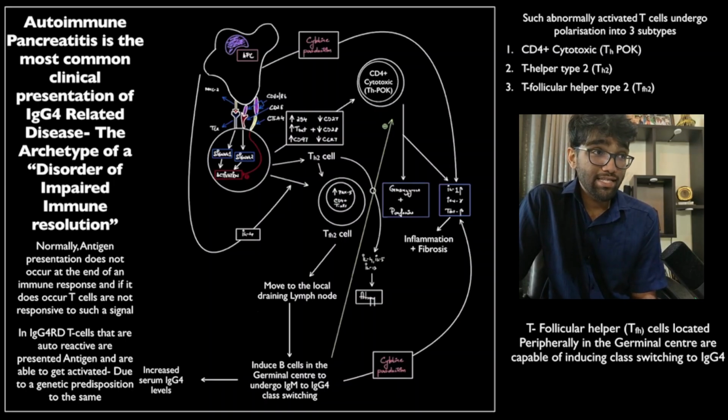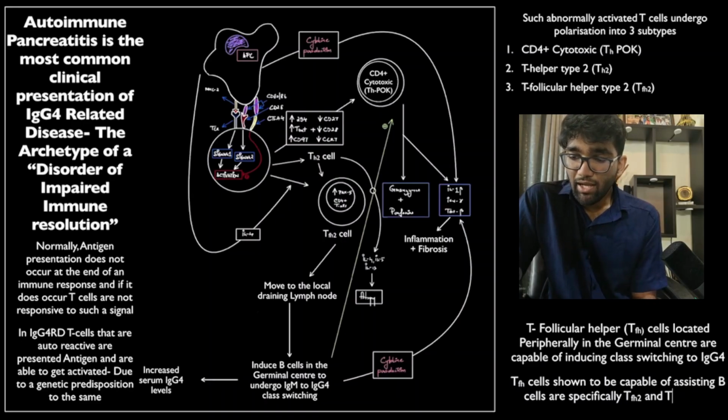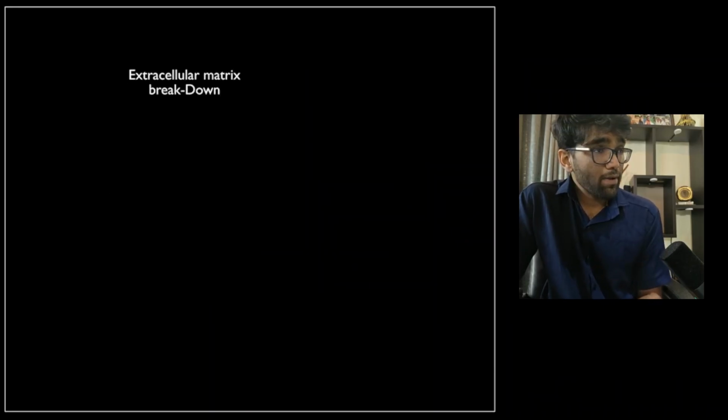Now, an interesting finding that you normally have is that T follicular helper cells that cause IgM to IgG4 class switching typically are present in the periphery of the germinal center, and these are specifically capable of behaving as antigen presenting cells to support T follicular helper type 2 cells as well as T follicular helper type 17 cells. This is probably seen only in physiology, but may also have a role in the pathogenesis of IgG4 related disease.